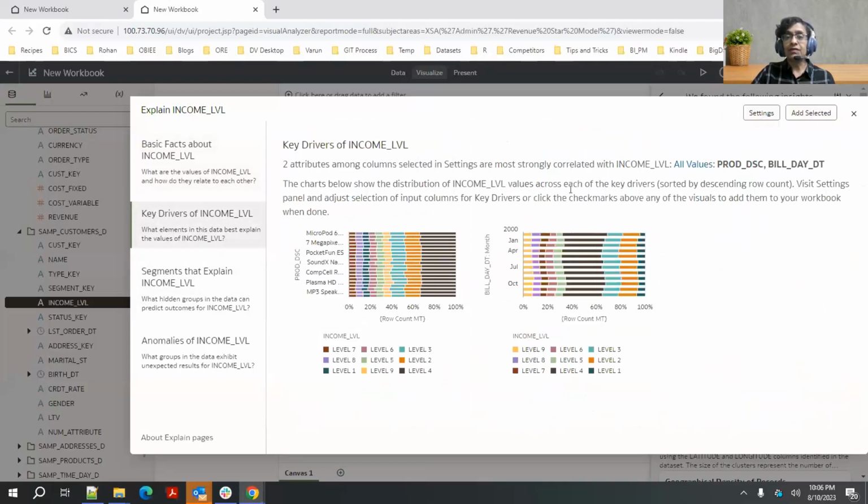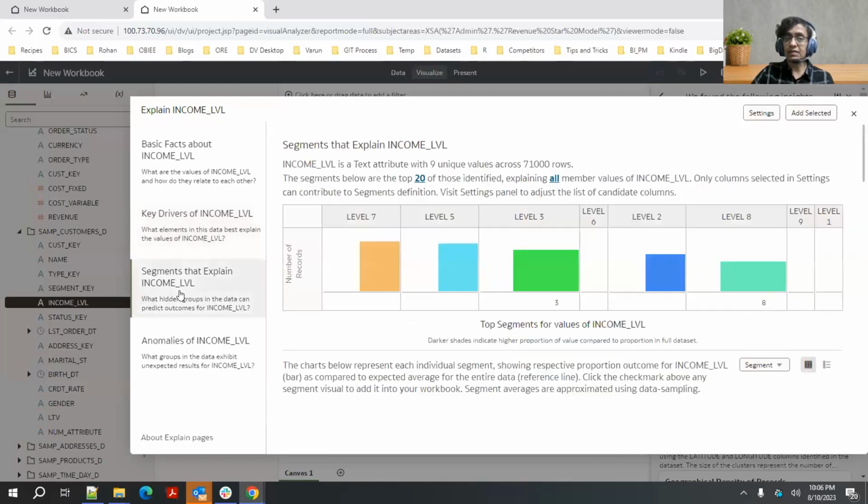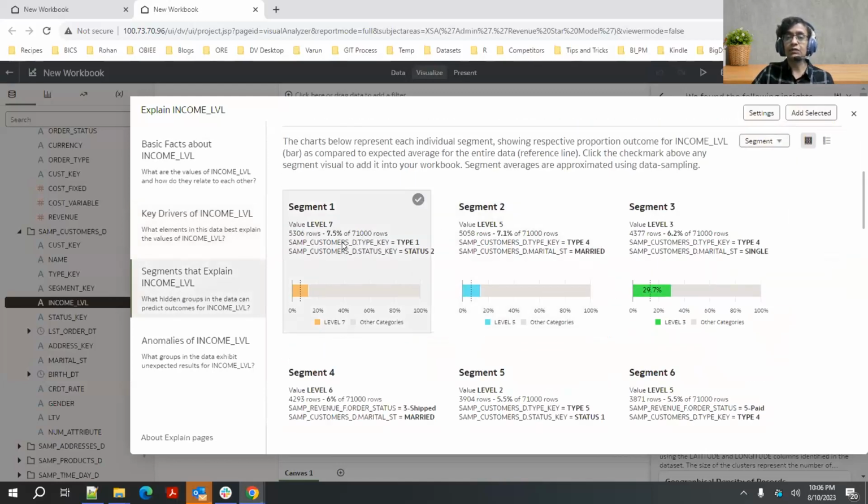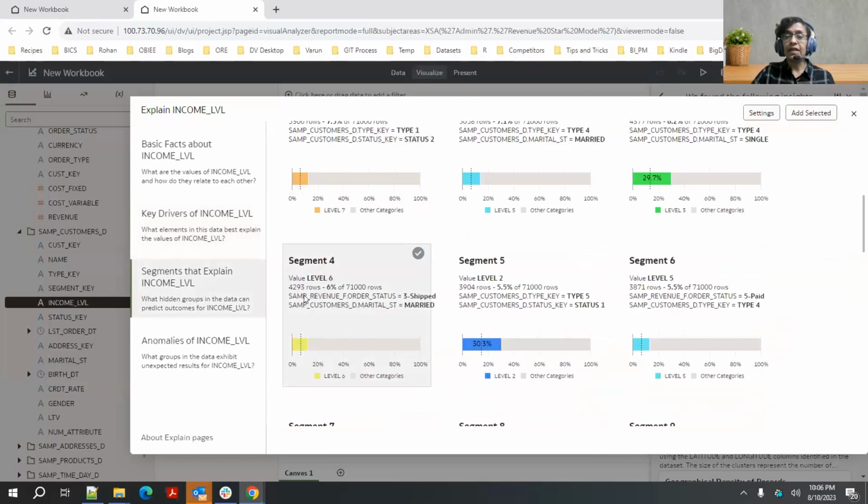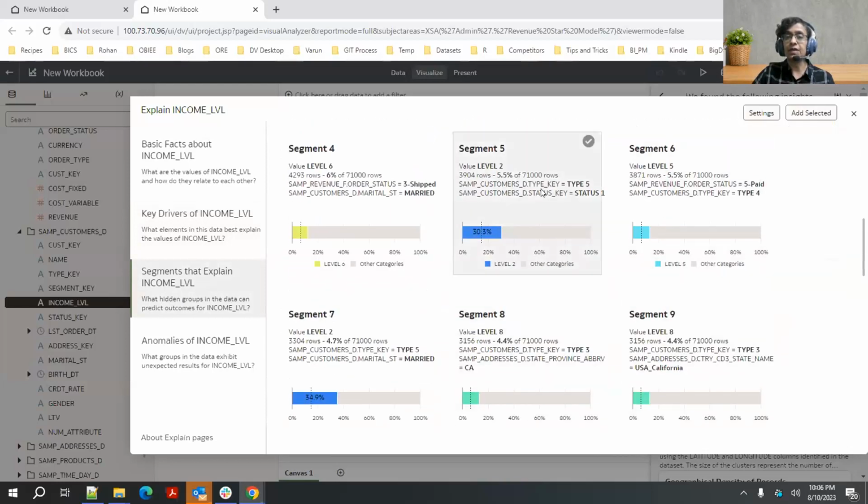If I go to key drivers, again, income level is from my customer dimension table. The algorithm considered all the attributes from all the tables, and it found out that product description, which is in the product table, is strongly correlated to income level. Same with bill date, right? Again, it is considering all the tables in my data set. Same thing with segments. So if you notice segments here, there are segments which involve columns from multiple tables like revenue, customers, etc. Right?